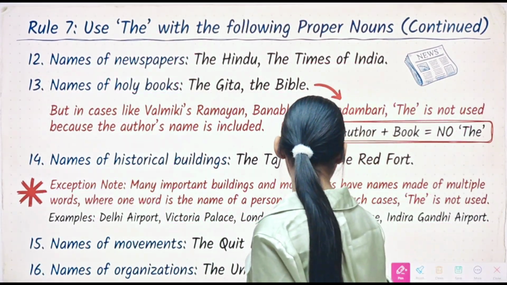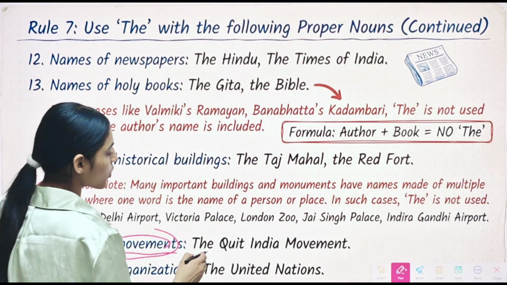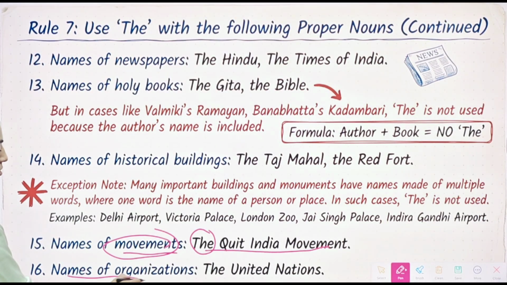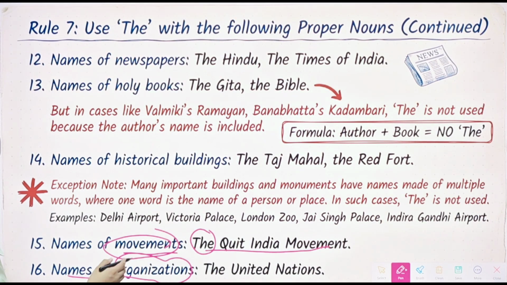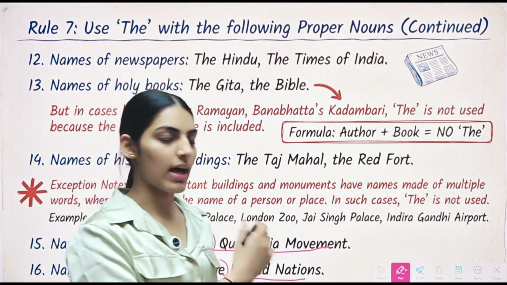Then we have rule number 15, which says names of movements. Movements like the Quit India movement. So here we will use article the. Alright. Then we have names of organizations. So along with that, we will use article the. The United Nations. This one I told you in the last video.